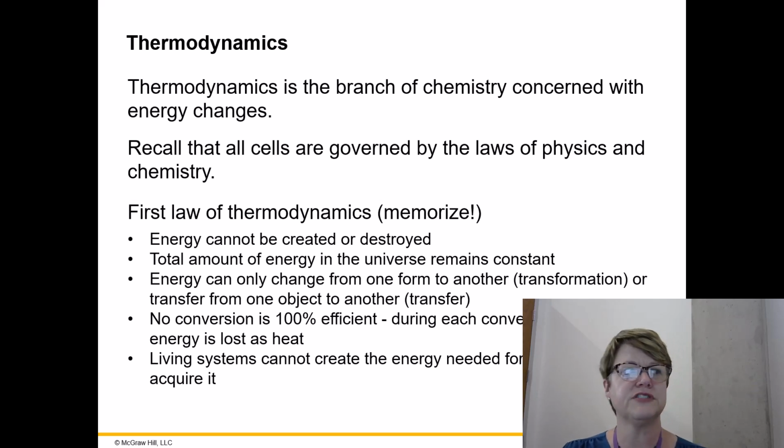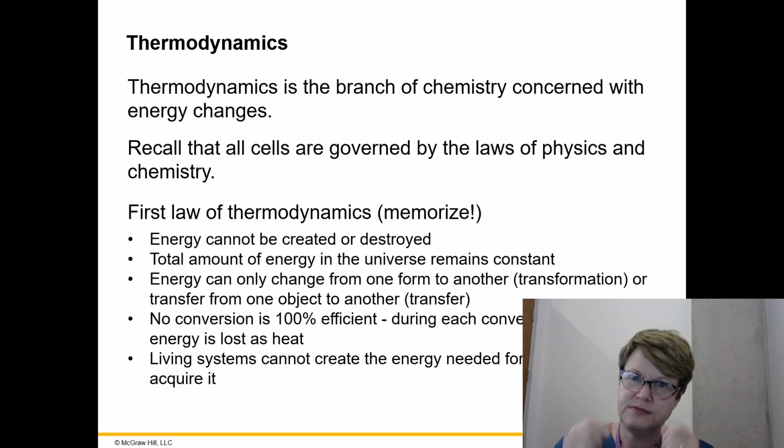So sometimes when we're speaking of energy, we talk about the cell makes energy, but that's not true. Makes implies created. That's not true. The cell takes in molecules that already have energy, like glucose, but then it transfers and transforms the energy in the glucose into the form of ATP. And so I'm going to try to be very particular about the language, and hopefully I won't screw up, because the energy cannot be created or destroyed.